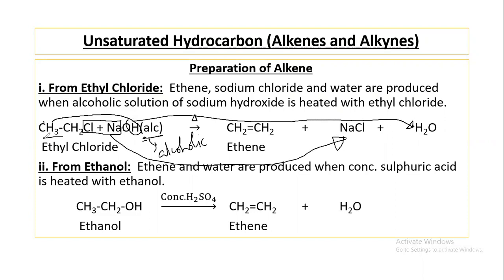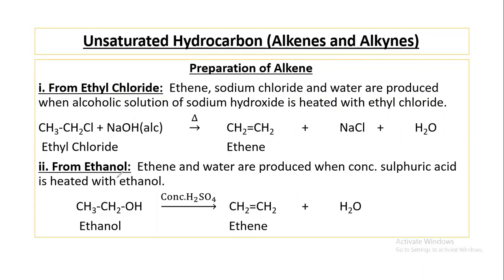And finally, we'll get CH2 double bond CH2, that is ethene. It is an elimination reaction. In the case of elimination reaction, you have to use alcoholic sodium hydroxide. Remember this very important point, alcoholic sodium hydroxide you have to use.